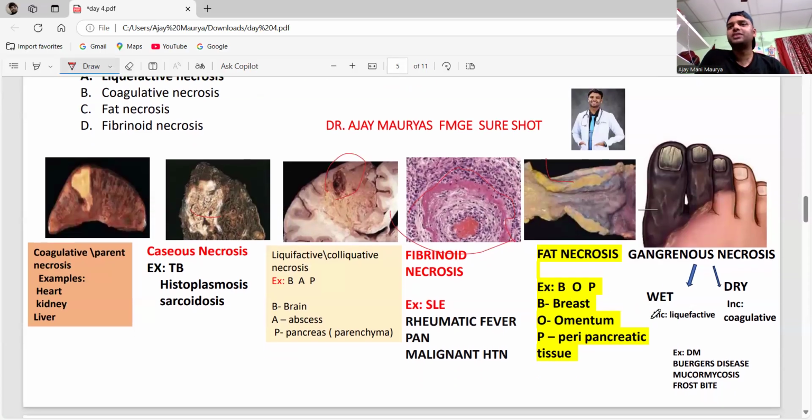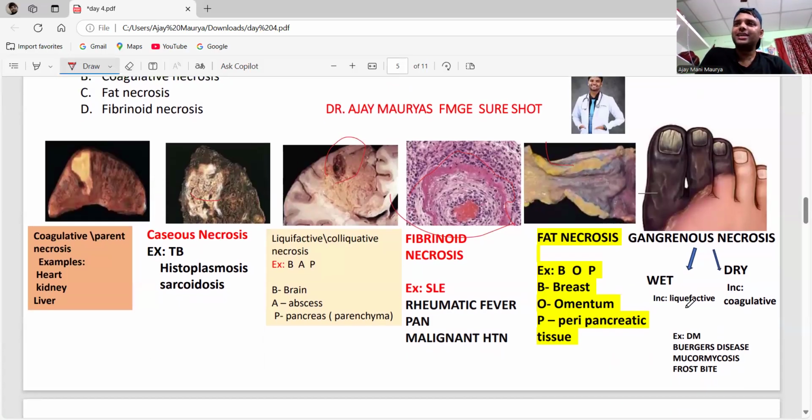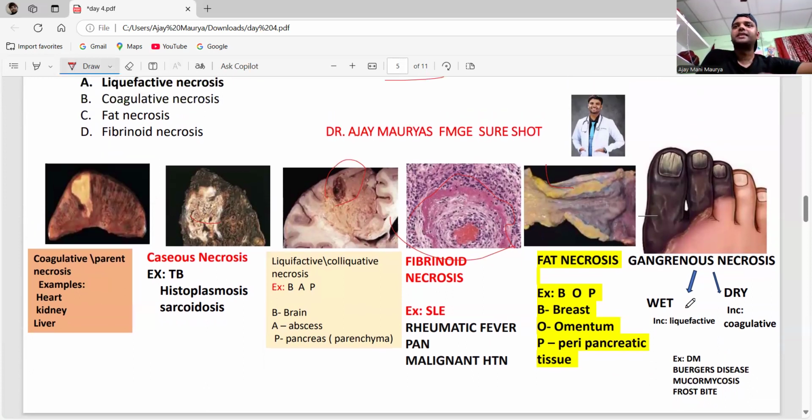Remember here the gangrenous necrosis, wet and dry. The examples, guys, are diabetes mellitus, Buerger's disease, mucormycosis, and frostbite. Examples of gangrenous necrosis.